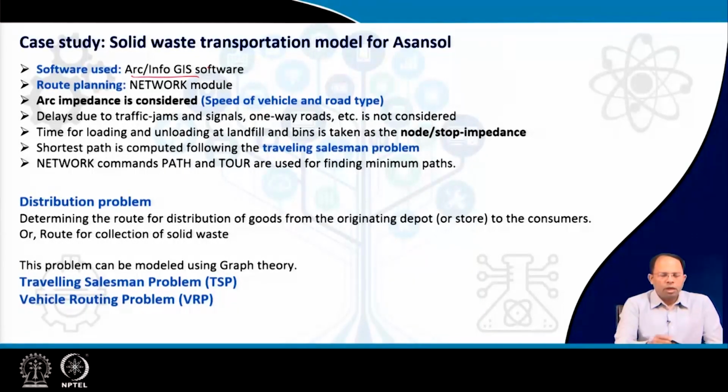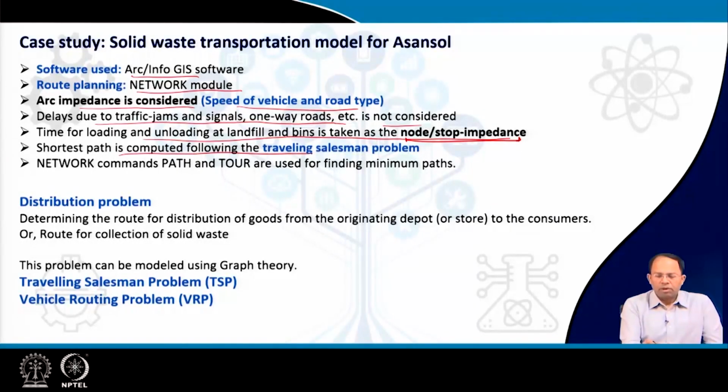This is a GIS software, as you know, and within ArcInfo there is something called a network module, and using this network module you can build a route network and then convert it into a link node diagram, and within that you can conduct the network analysis. Arc impedance is considered, speed of vehicle and road type, delays due to traffic jam, signals, one-way roads. These can all be considered in the software, but this study has not considered them. Time for loading and unloading at landfills and bins is taken as the node stop impedance. As we have said, any node can be given some entry and end time, and this node stop impedance determines how much time you spend at that node.